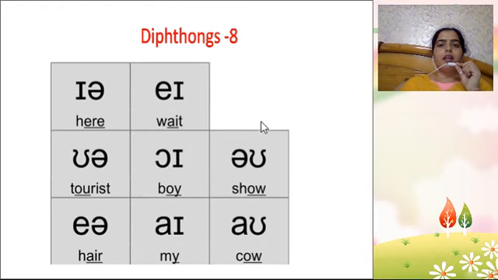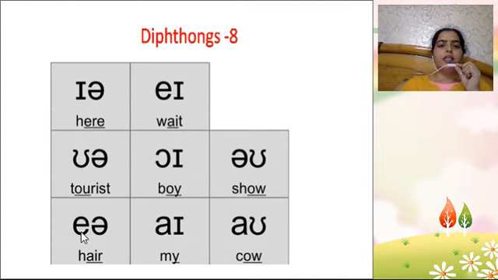These are 8 diphthongs. Let us revise. Di means two. One sound glides on the other. One sound starts from here and ends on the small a sound. All these 3 end with an a sound.